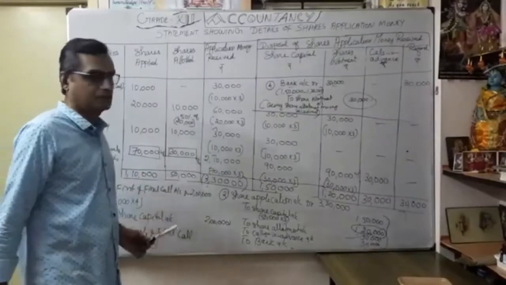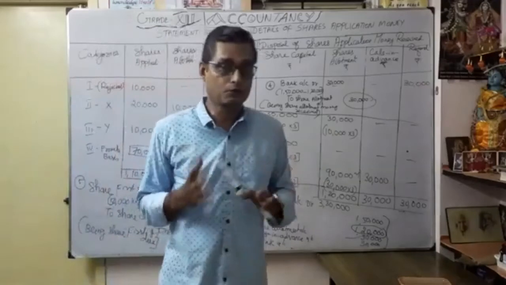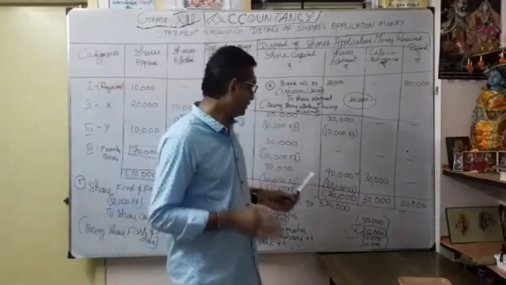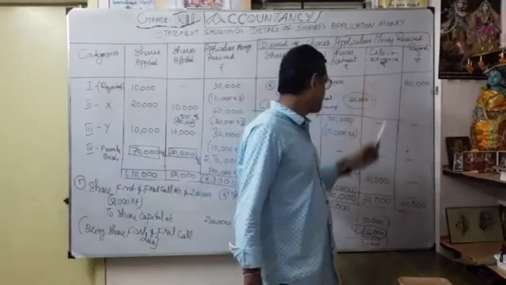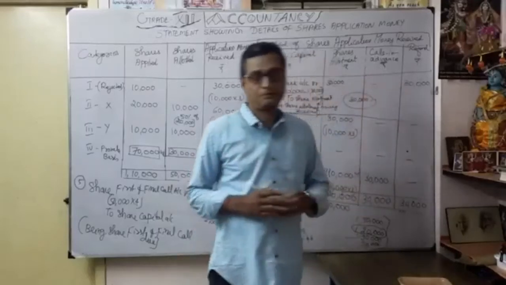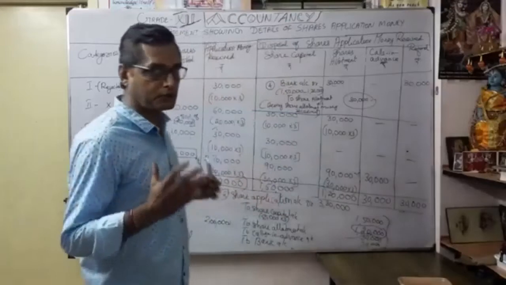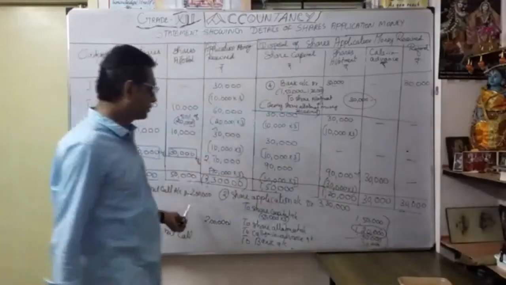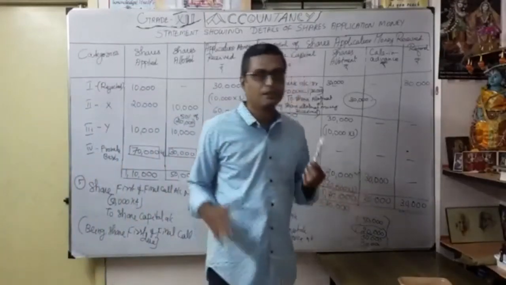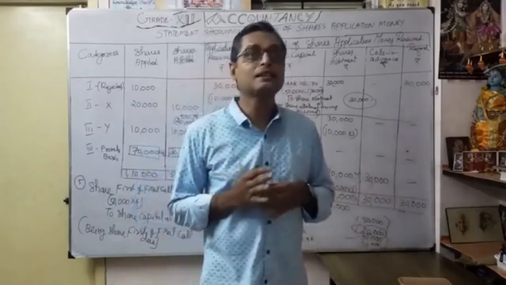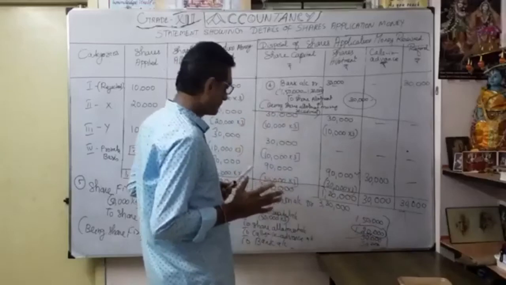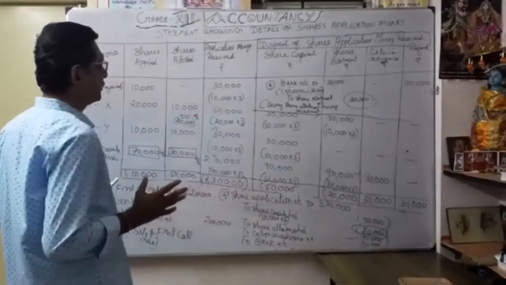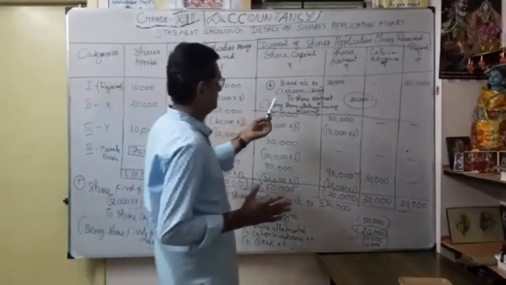So 2 lakhs. So how much are we going to receive now? In the same manner, we are already going to show in our excess application money only calls in advance, how much? 30,000. So you are supposed to receive how much? 2 lakhs. So 2 lakhs minus 30,000, receive only 1,70,000. Okay, so I will pass the entry here.